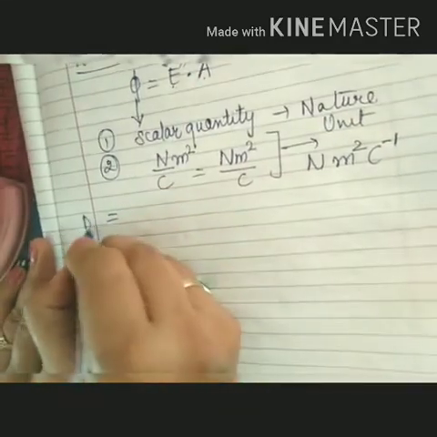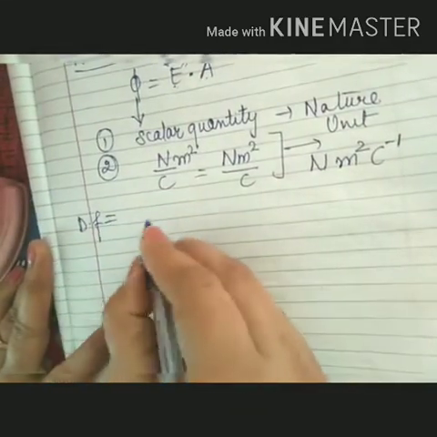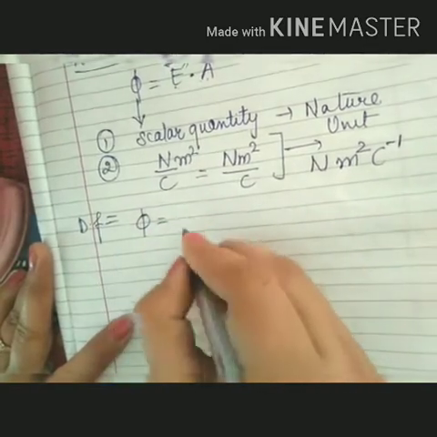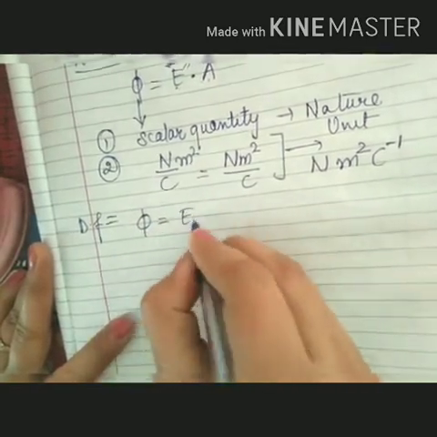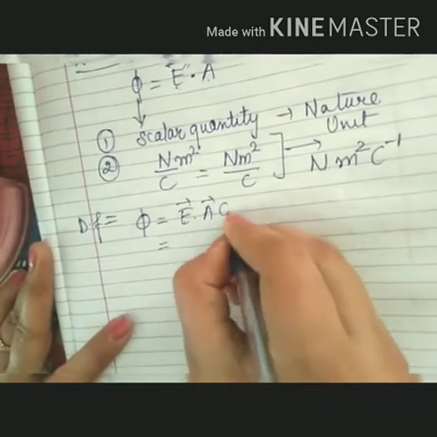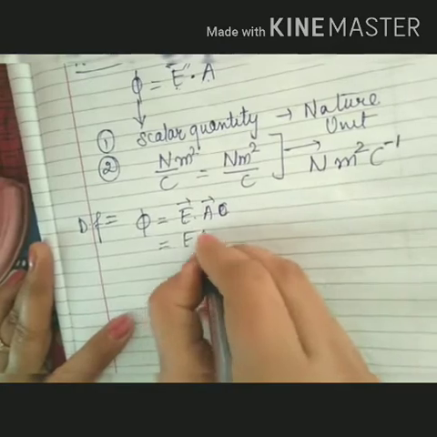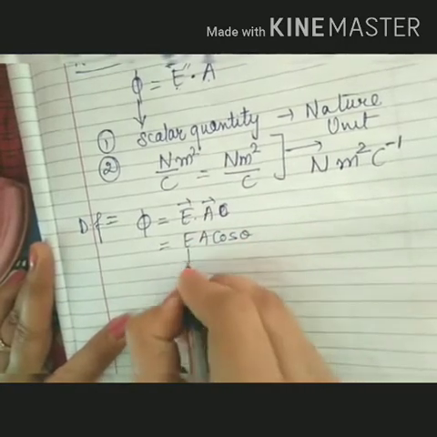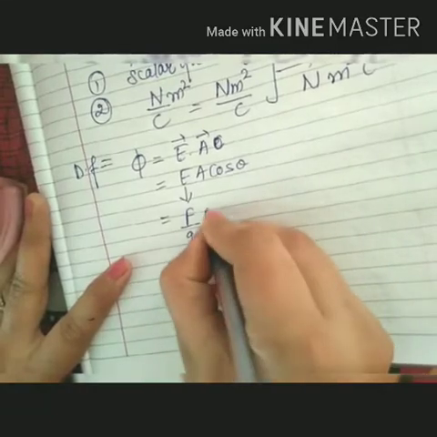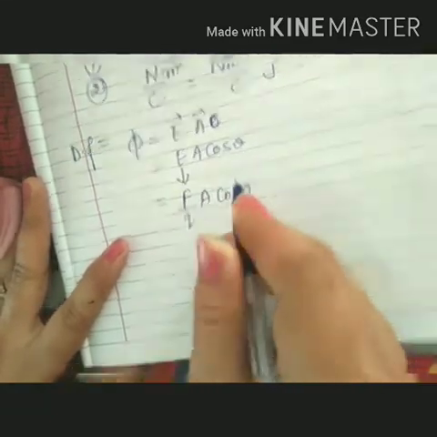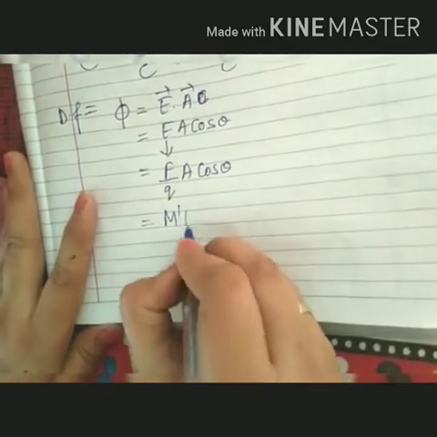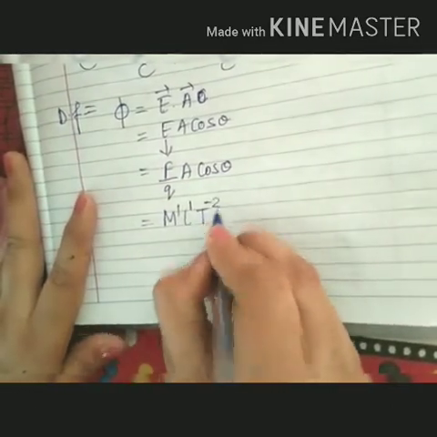And what is its dimensional formula? For the dimensional formula you have to focus on the formula itself. Flux is equal to E vector dot A vector, and opening this we will get EA cos theta. Electric field is force per unit charge, into area into cos theta. What is the dimensional formula for force? That is M1 L1 T minus 2.